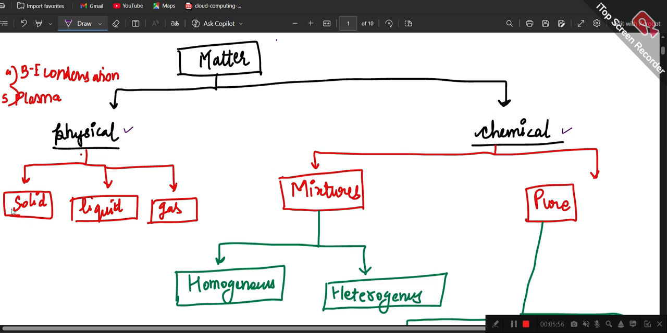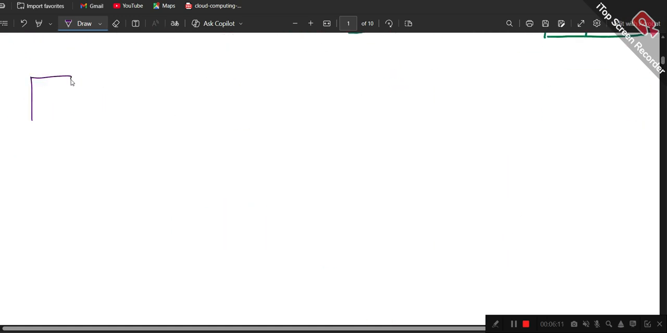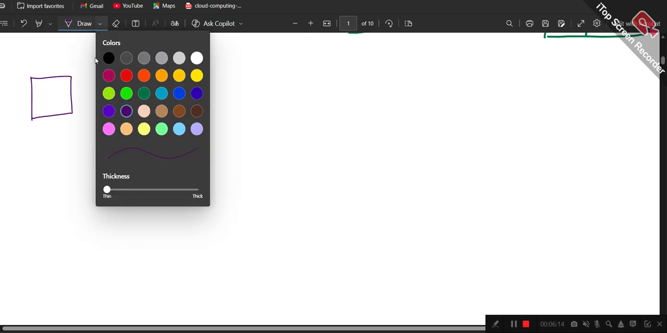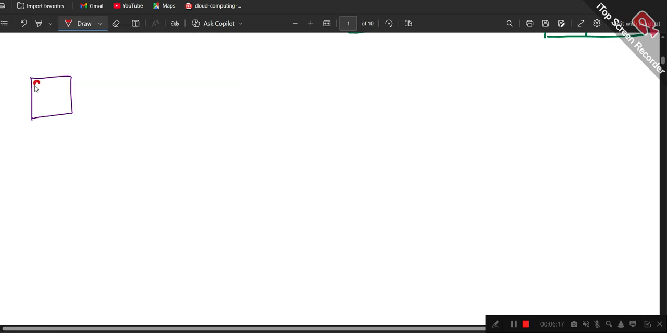If I talk about solids, of course it has a definite shape. We all know this. So shape is going to be definite and volume is also going to be definite for a solid. If I have to draw how a solid would look, a box of solid would look something like this. The particles are going to be very closely attached to each other. There are not going to be any kind of spaces in between the particles. So this is what a solid would look like.